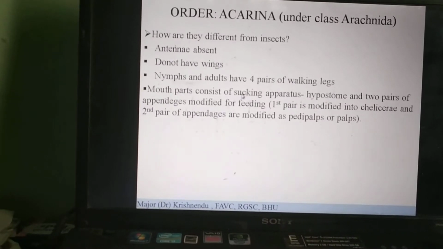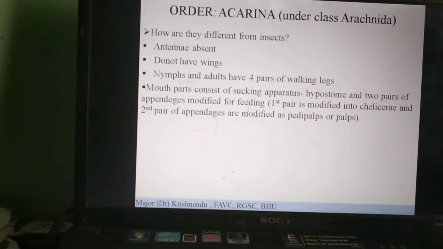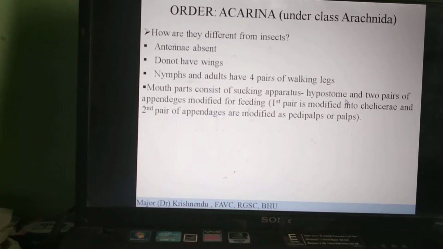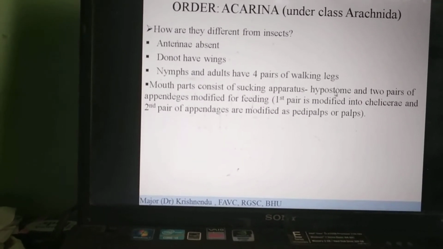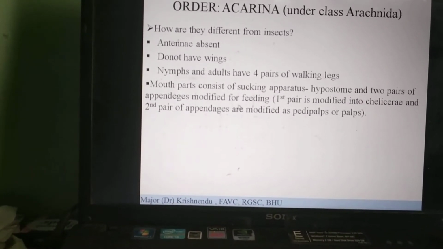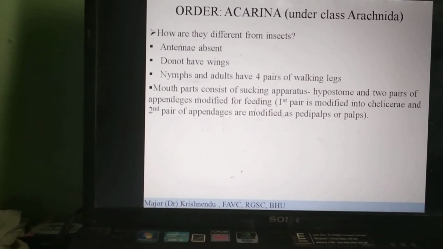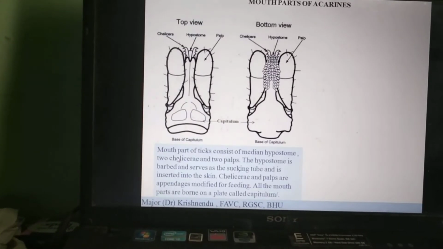This sucking apparatus helps in sucking the body fluids. They generally feed on body fluids, whether it is lymph or blood, or the secretions from the skin. Now the sucking apparatus is from the hypostome, and on the lateral side of the hypostome there are 2 pairs of appendages which are modified for feeding. These appendages are the chelicerae. The first pair of appendages are the chelicerae, and the second pair of appendages are the palps or the pedipalps.